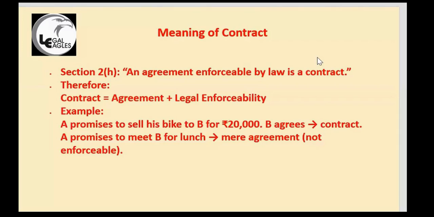So enforceability is important. Example I have given here: A promises to sell his bike to B for 20,000. B agrees. That is a contract. A promises to meet B for lunch. This is an agreement, but it is not enforceable by law. Social get-togethers, those things are not enforceable. So which is enforceable by law is a contract. Which is not enforceable by law is an agreement. Any give and take between two people is an agreement, but if it is enforceable by law it is a contract.